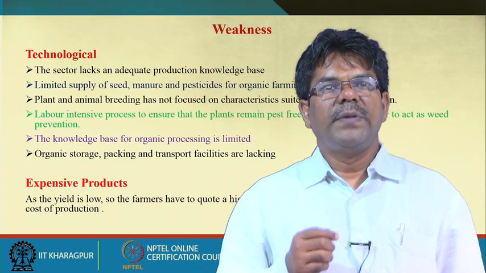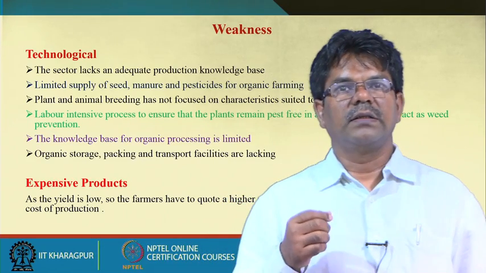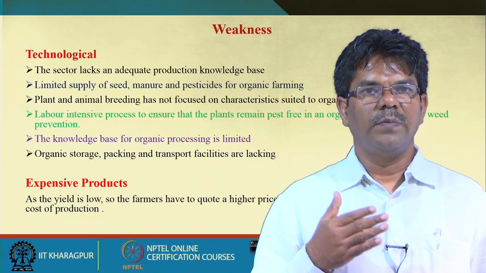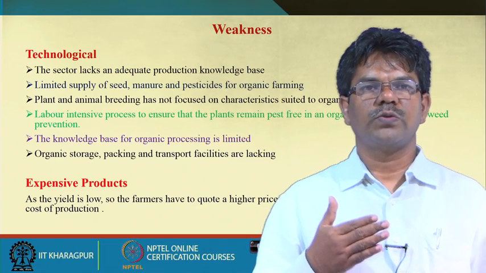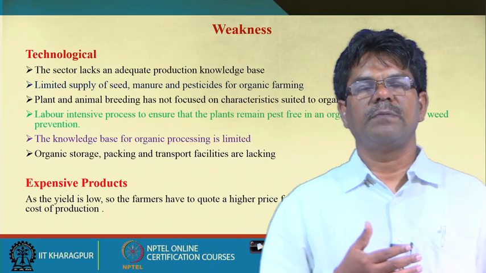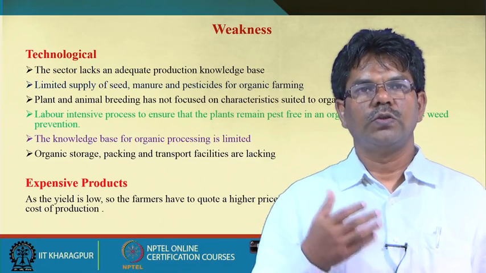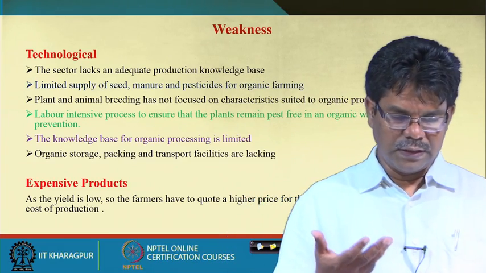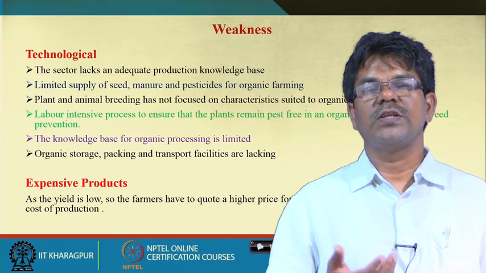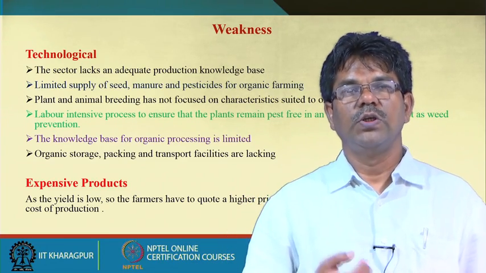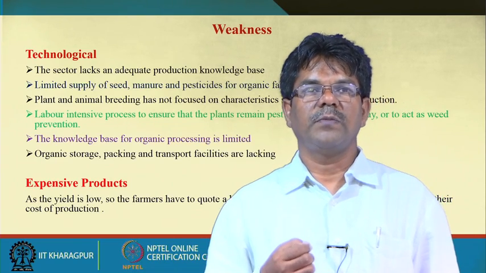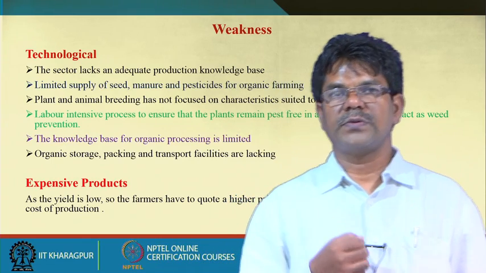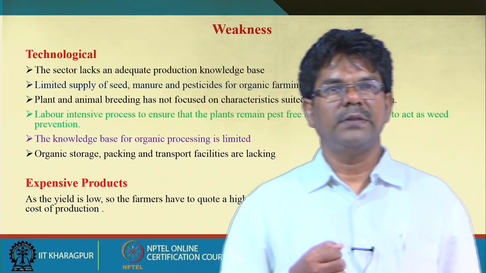Then, plant and animal breeding has not focused on characteristics suited for organic production. Breeding techniques compatible with organic farming practices have to come up. Many crops, like the cereal crops, have a very low response to organic input management. In that context, we need a proper breeding technology so that we can get a better response of the crops from organic input management.